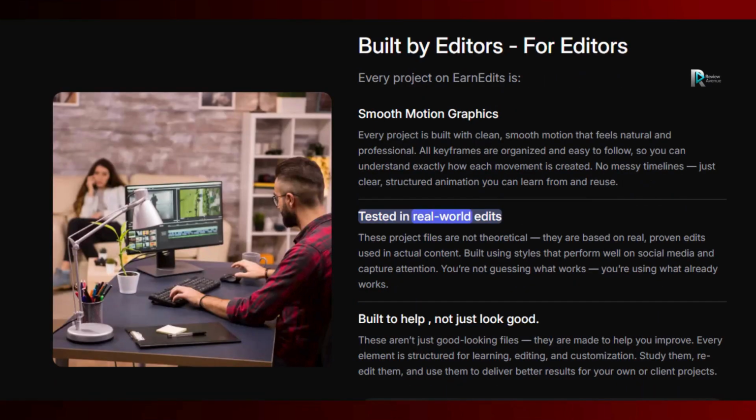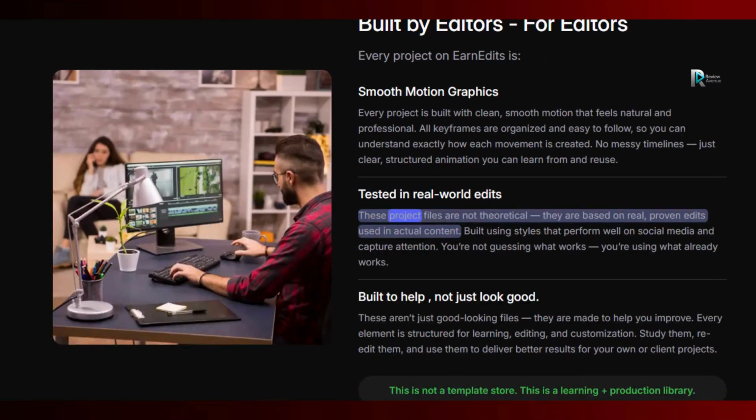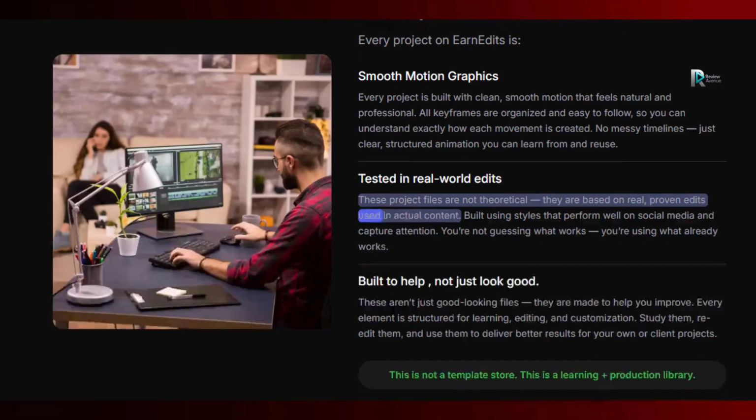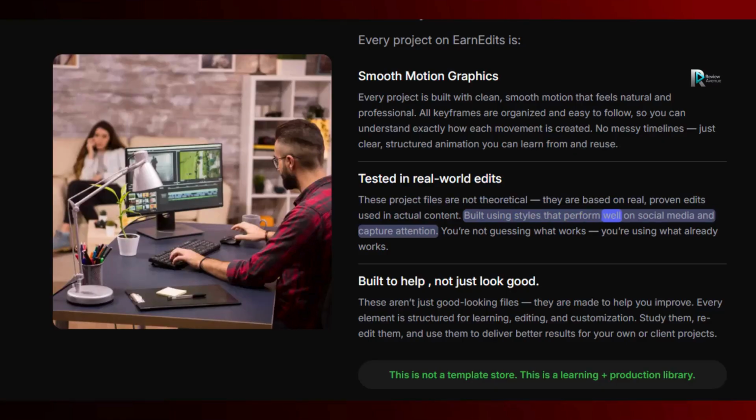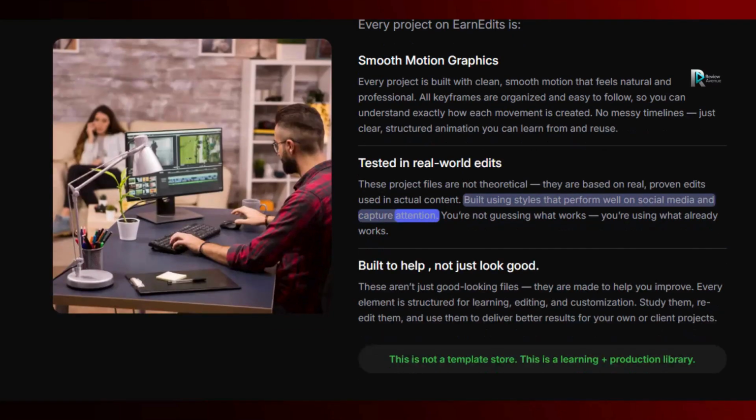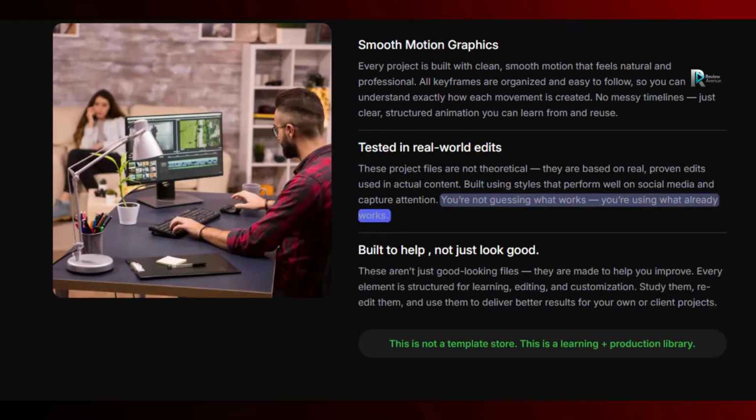Tested in real-world edits. These project files are not theoretical, they are based on real, proven edits used in actual content. Built using styles that perform well on social media and capture attention. You're not guessing what works, you're using what already works.